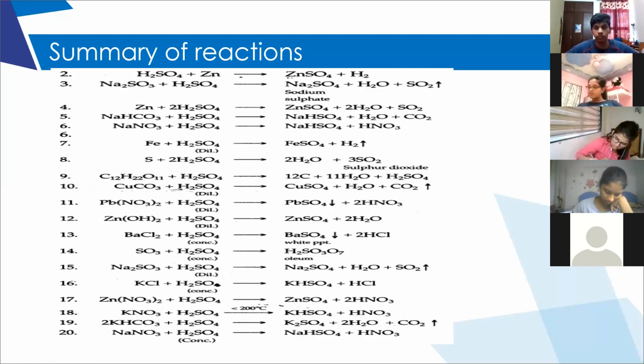If we add HCl to barium chloride, it does not form a white precipitate, and even barium chloride with nitric acid does not form a white precipitate. I repeat, barium chloride forms a white precipitate of barium sulfate when we add sulfuric acid, but when we add hydrochloric acid or nitric acid, no white precipitate will be formed.